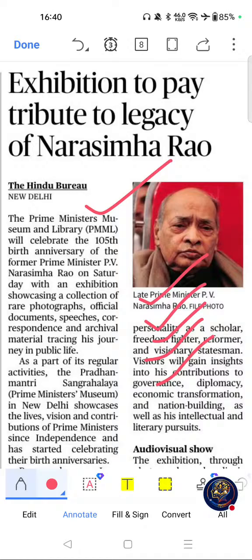Now we'll see PYQ connections. Questions have appeared on economic liberalization, 1991 reforms, LPG reforms, and modern India political history. These are the PYQ connections related to this article. Move on to key themes: PV Narasimha Rao, LPG reforms, economic liberalization, globalization, and structural reforms.